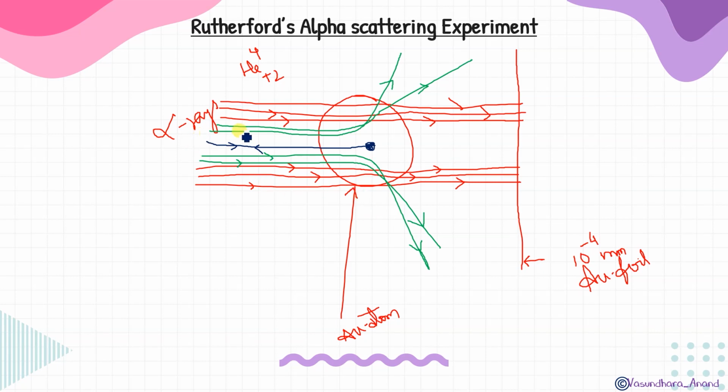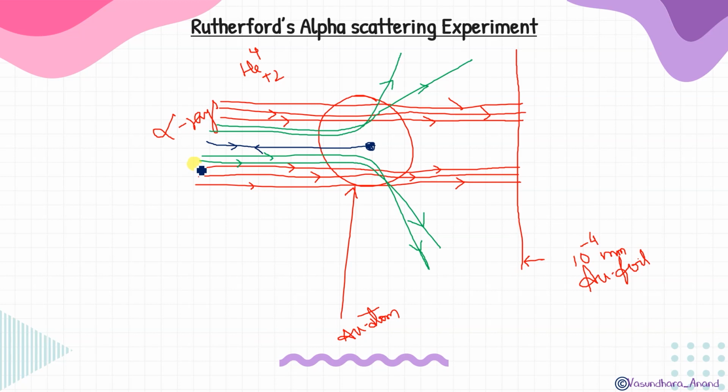Second observation, he observed that some particles, when they came closer to the nucleus, got deflected and moved away from the nucleus. It was not moving towards the nucleus, it was moving away from the nucleus.